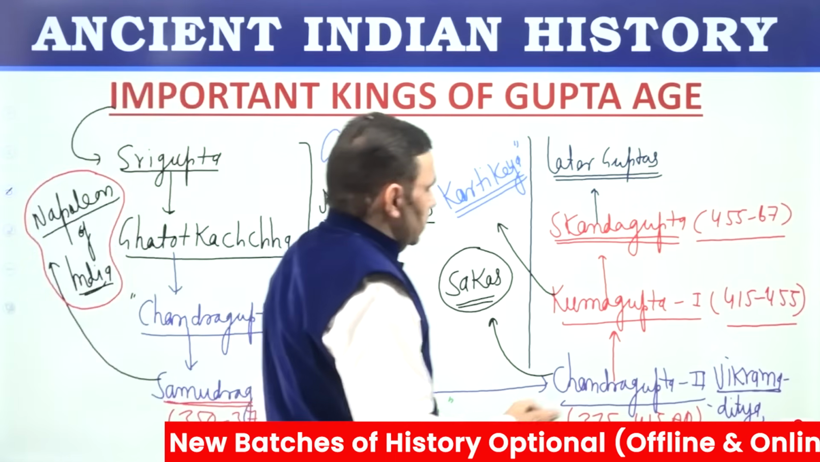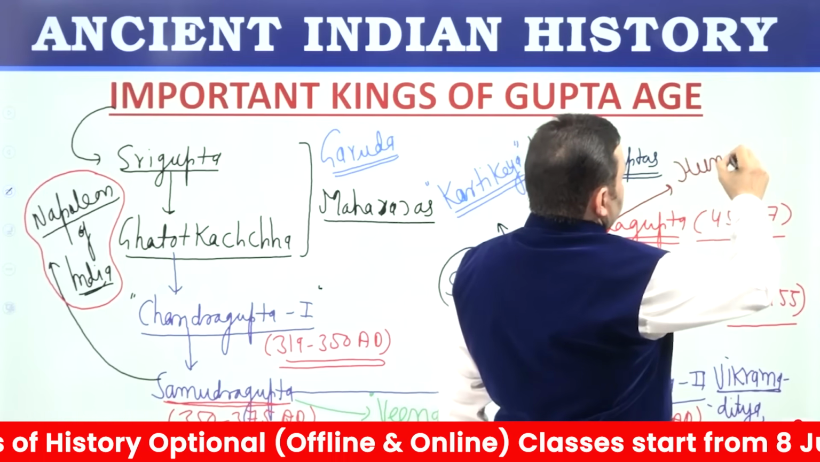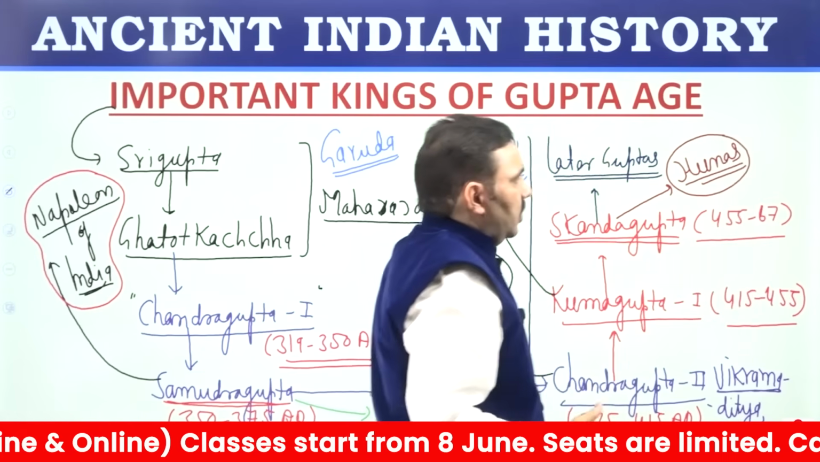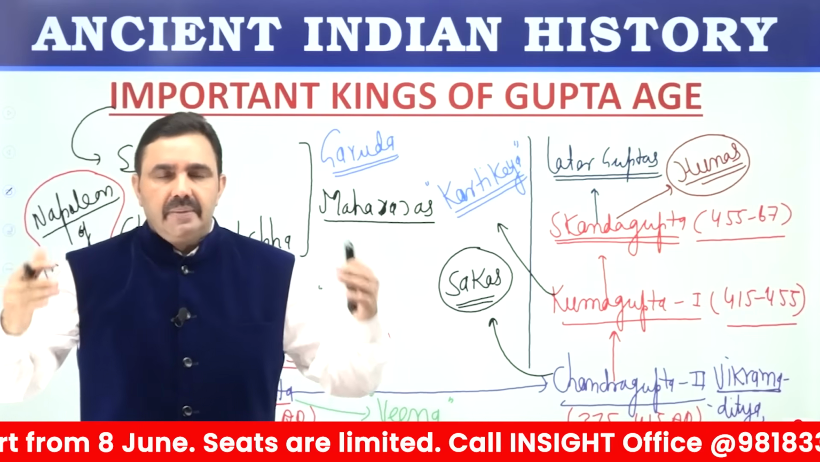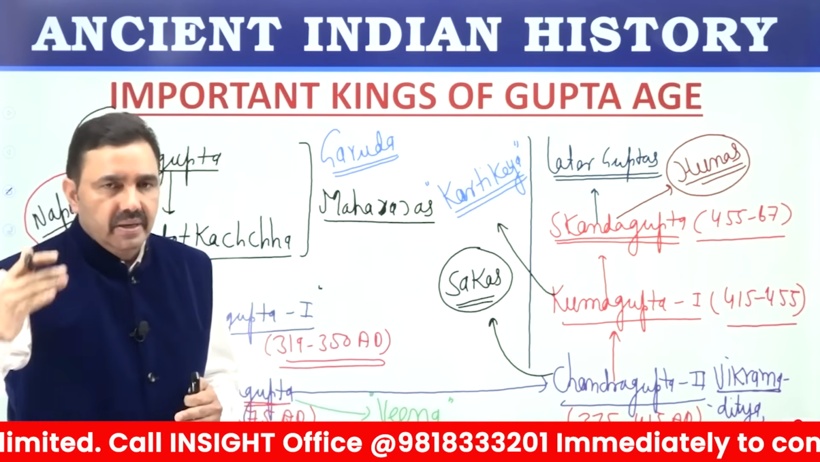One more point about Skandagupta, he fought against the Hunas and defeated them. The Hunas were a warlike tribe. They came from Central Asia, so they attacked the Gupta Empire. That was one of the reasons why Gupta central authority became weak.